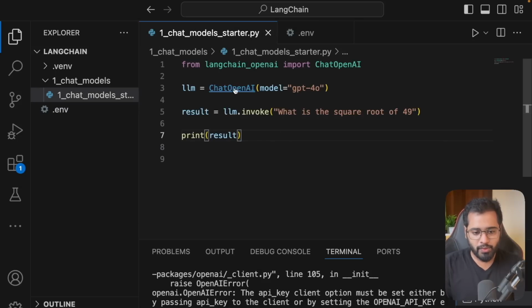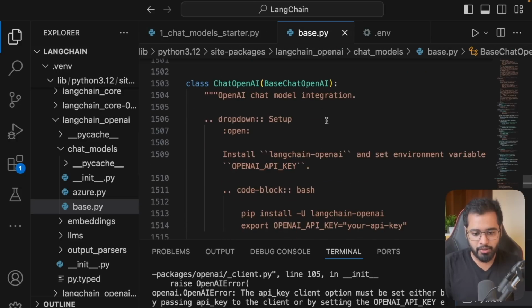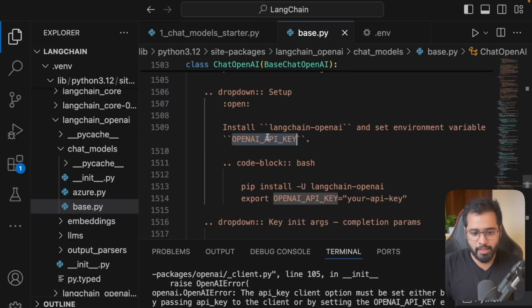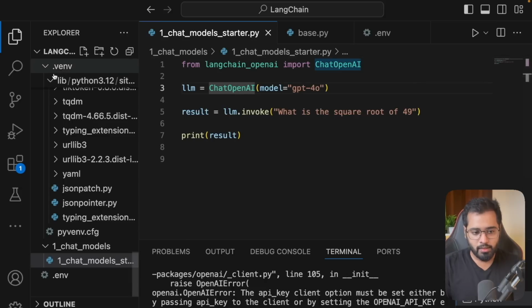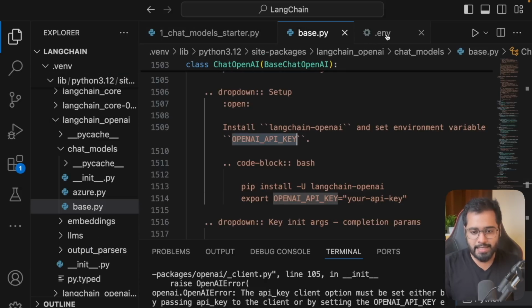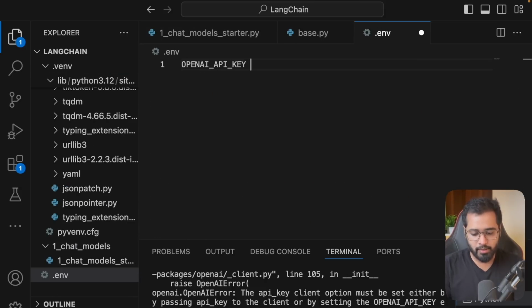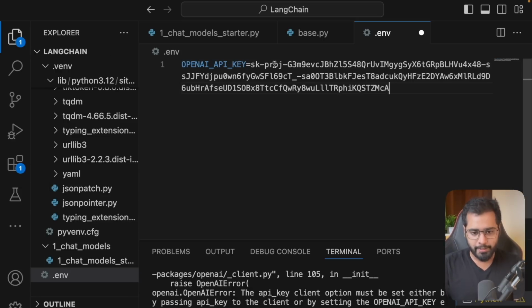If I go inside of this particular model, the ChatOpenAI chat model, you can see that it automatically requires this particular OpenAI API key to be available globally. So I can go inside of the .env file, put this thing here, and copy paste my API key that I just copied from OpenAI's dashboard. I'm going to paste this right here.